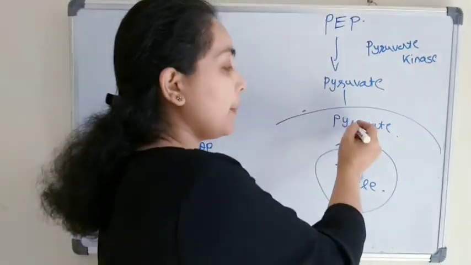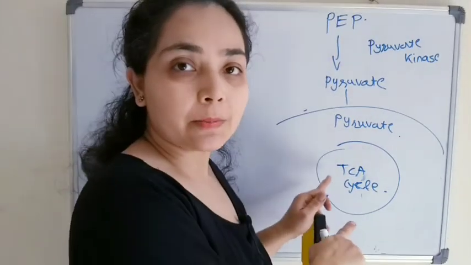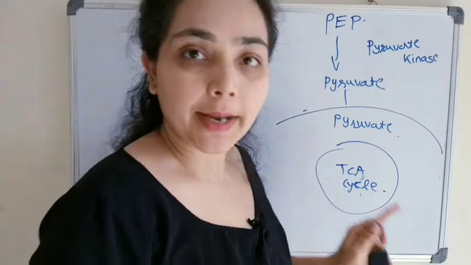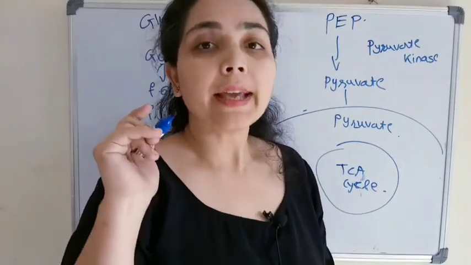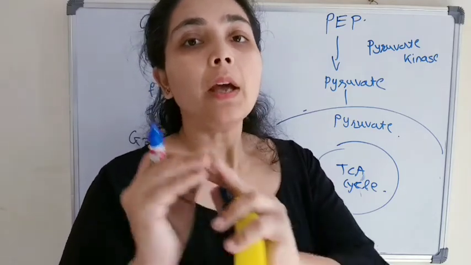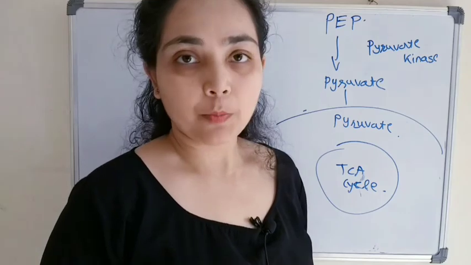Right now the pyruvate is in the mitochondria. So the initial step will take place in the mitochondria, and then the rest of the steps will take place in the cytoplasm. Therefore, we can say that gluconeogenesis is partially mitochondrial and majorly a cytoplasmic process.